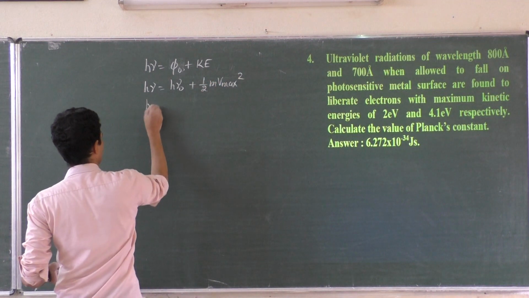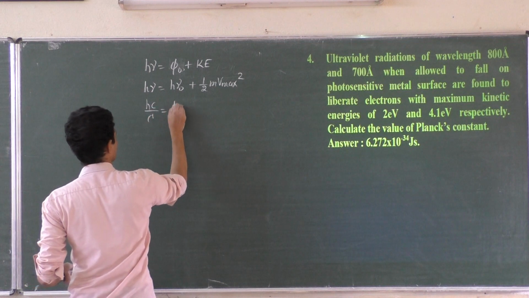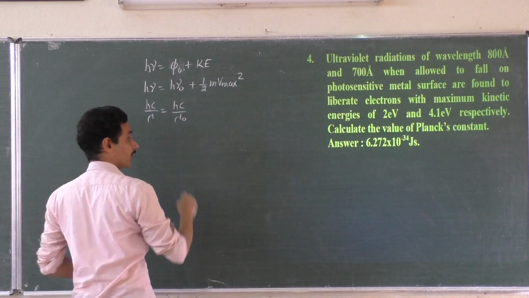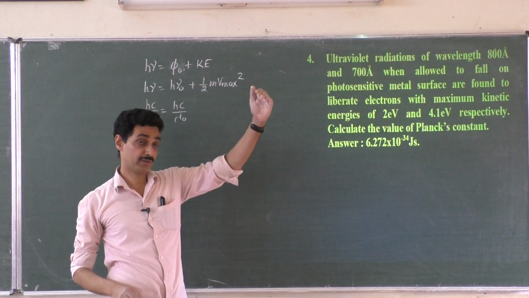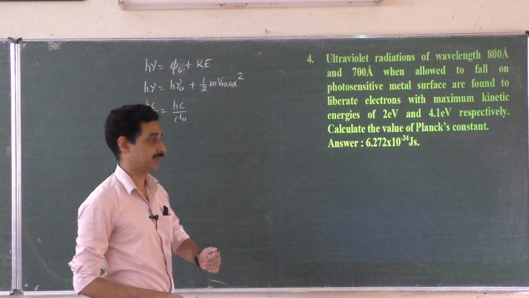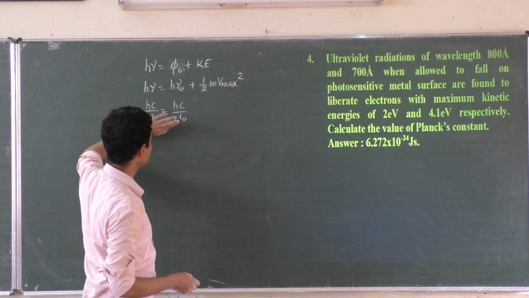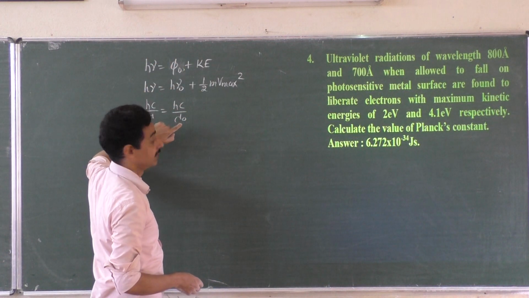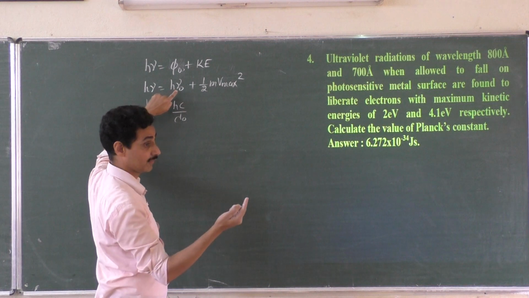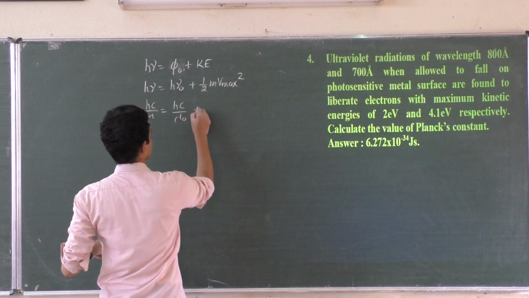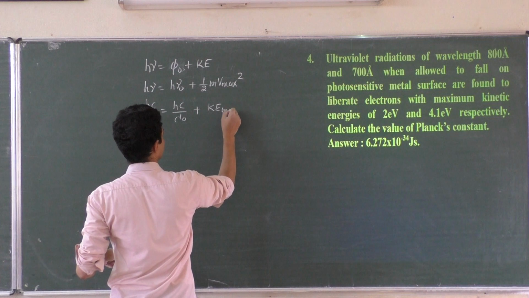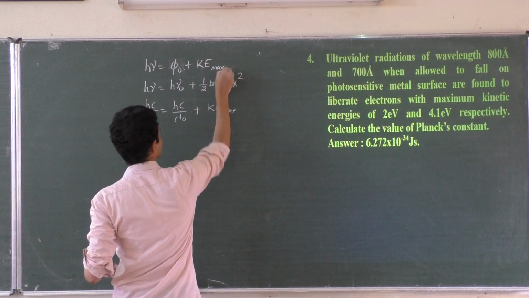And if it is given in the form of wavelength, hc by lambda is equal to hc by lambda naught, where lambda naught is the threshold wavelength, the maximum wavelength below which photoelectric emission takes place, and nu naught is the minimum frequency above which photoelectric emission takes place. Because if you want to increase the energy, decrease the wavelength. If you want to increase the energy, increase the frequency, directly proportional. So plus kinetic energy maximum, or E maximum you can write, right?